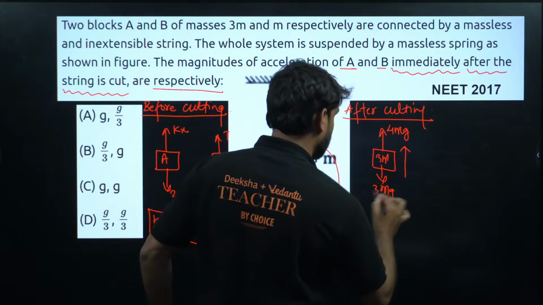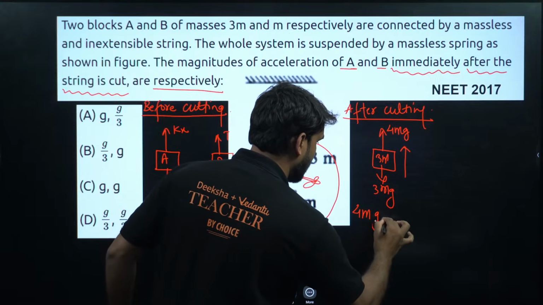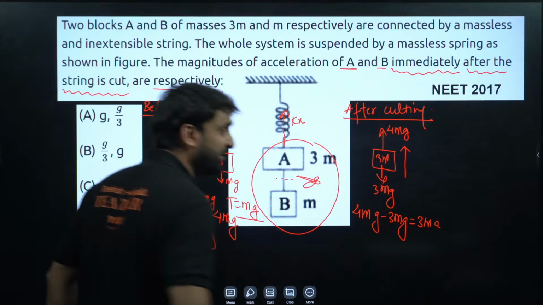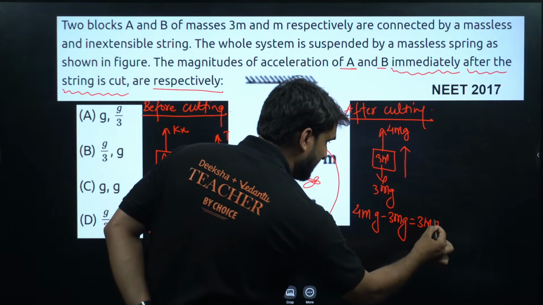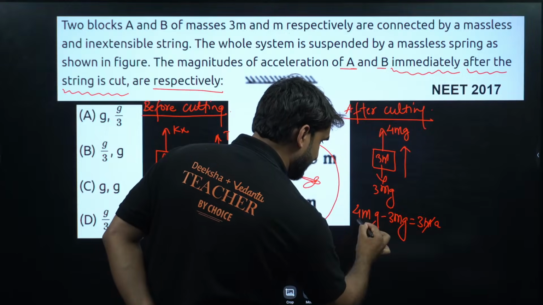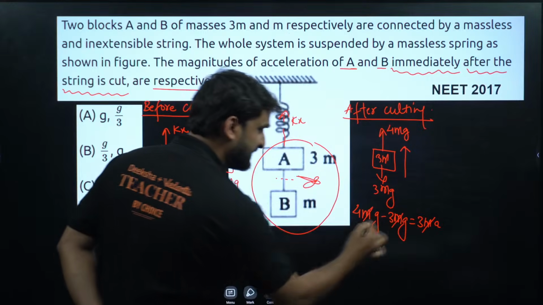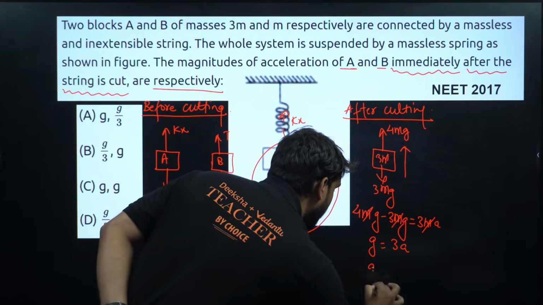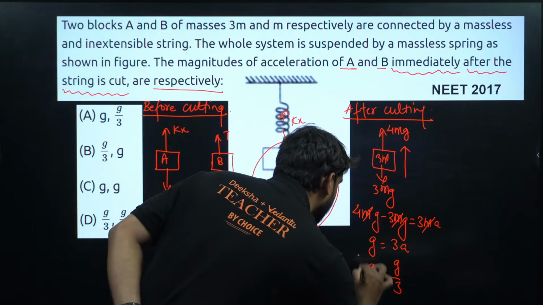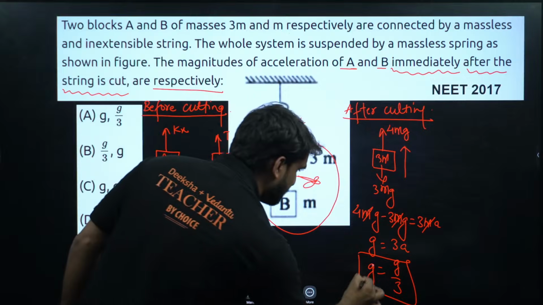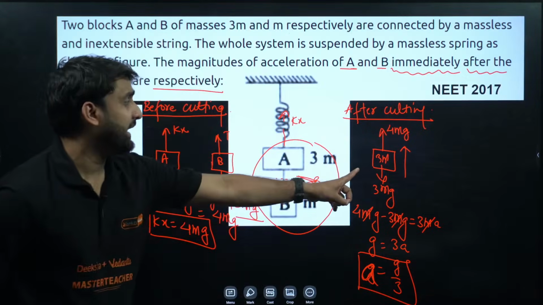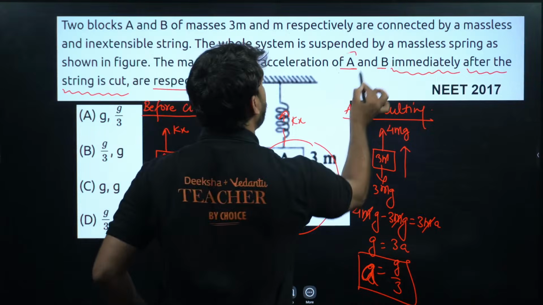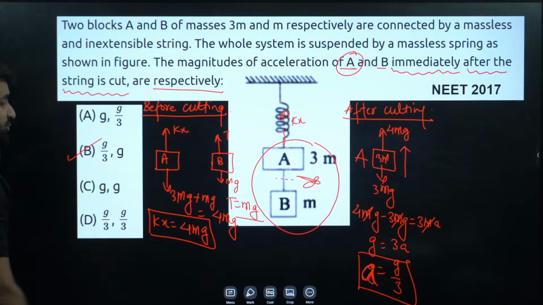So we can write here 4mg minus 3mg will be equal to mass into acceleration, 3ma. So m will cancel here, and 4g minus 3g will be g, which is equal to 3a. So a will be equal to g by 3, my dear champion. So the acceleration of block A is g by 3, and block A is first, so this will be g by 3, option number B.